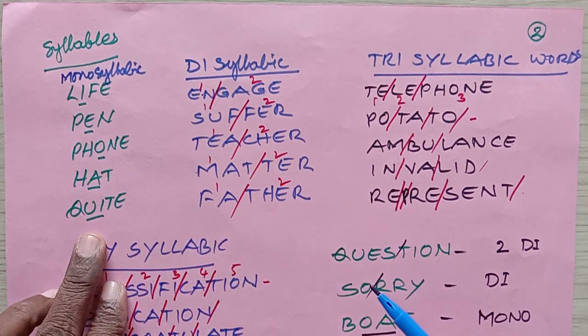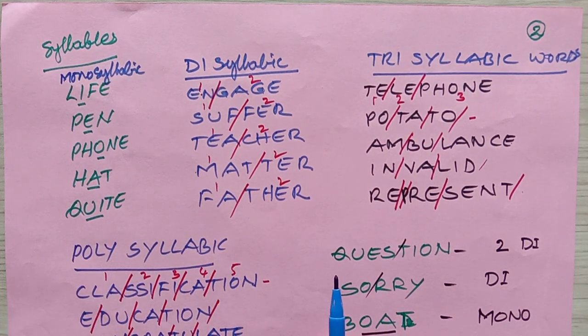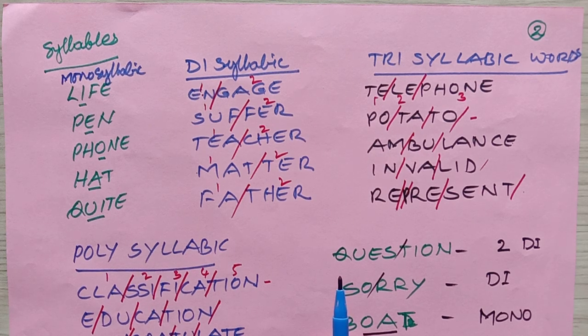Monosyllabic words. Now, disyllabic words are those that have 2 syllables in them. How many? 2 syllables. So this 2 syllables concept can be understood like this.